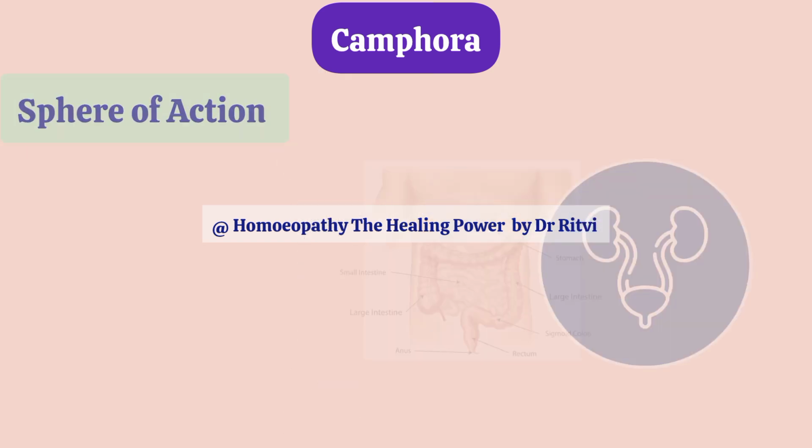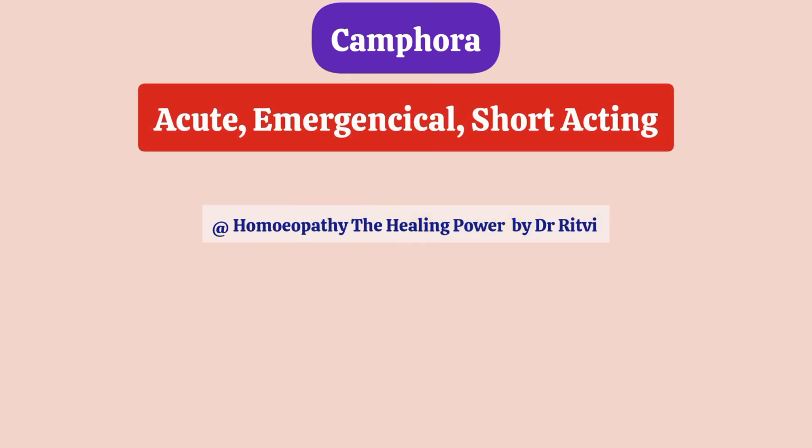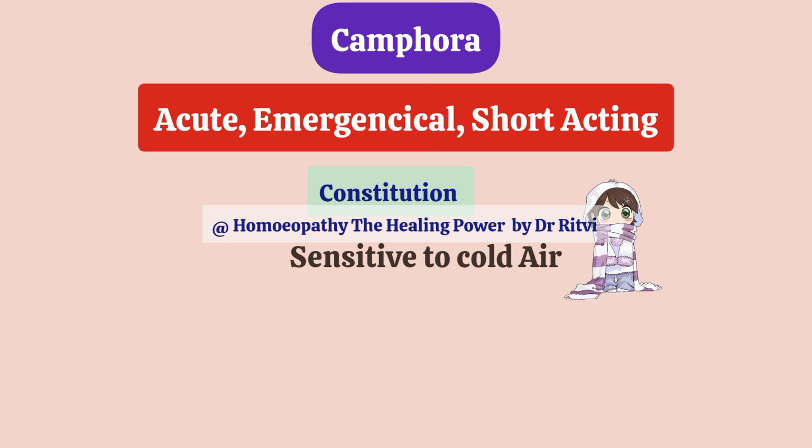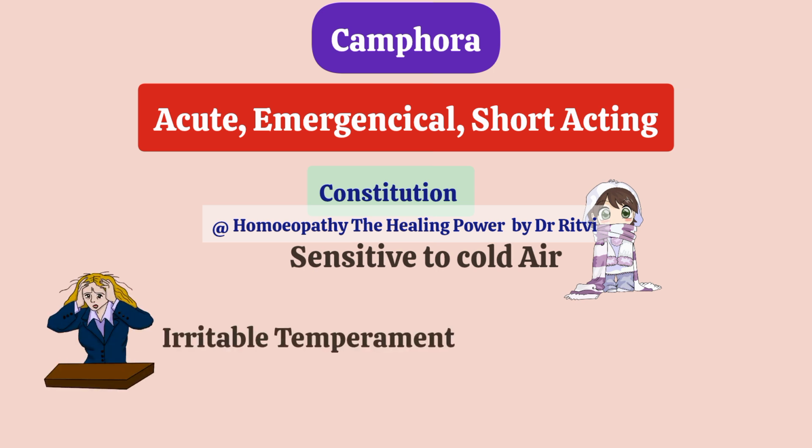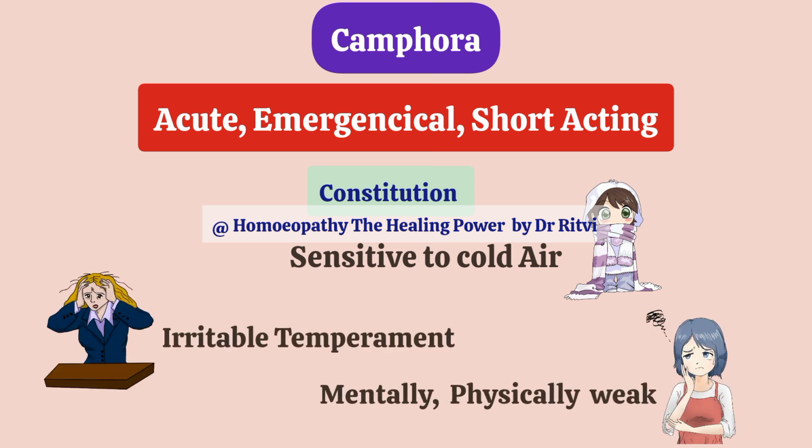Because it is an emergency, acute, short-acting remedy, the constitution of the patient while prescribing is not so important. But still, we can consider few points, and those are: the patient will be sensitive to cold air, the patient will have irritable temperament, the patient will also be physically and mentally very weak.